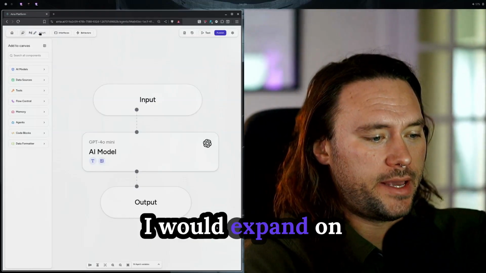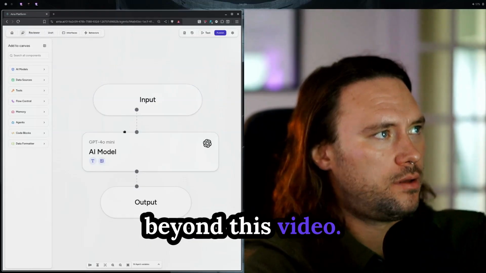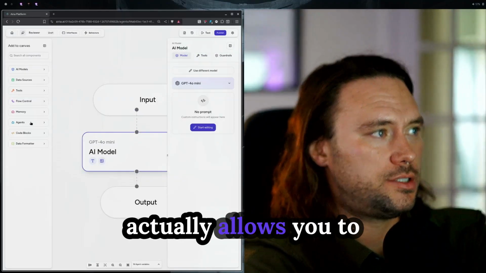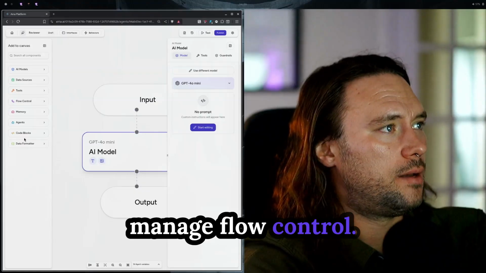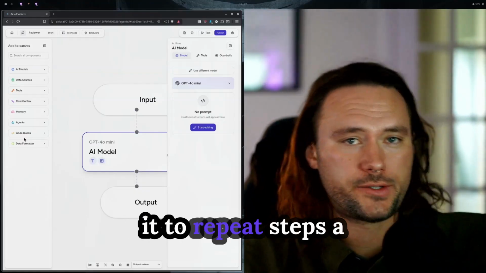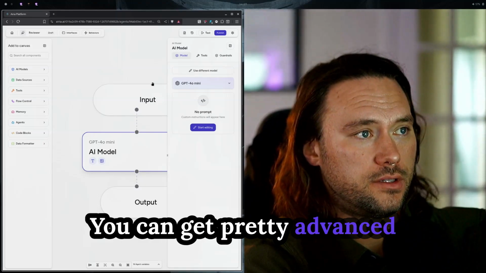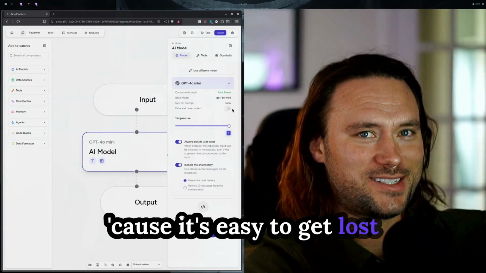This is probably one I would expand on beyond this video. You can fine tune and create loops. I noticed Airia actually allows you to manage flow control. You can basically tell it to repeat steps a number of times. You can get pretty advanced visually, which is nice because it's easy to get lost in the code.